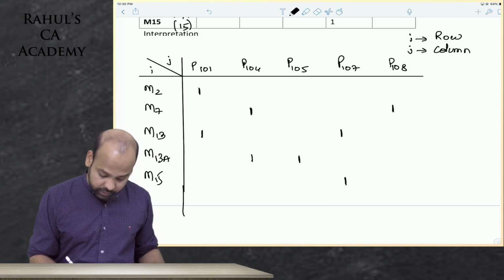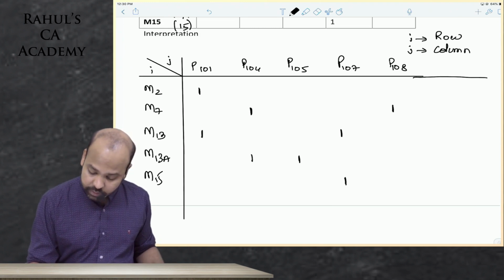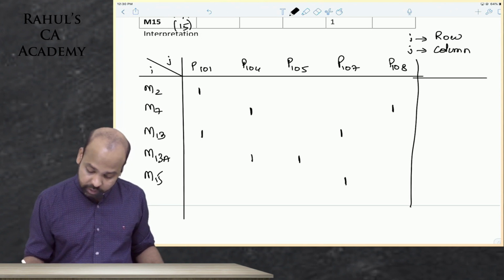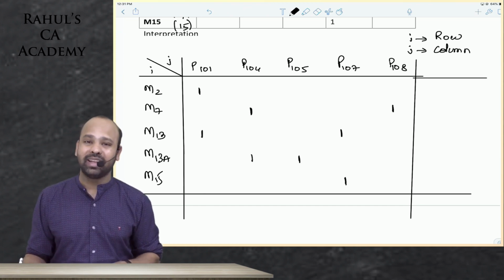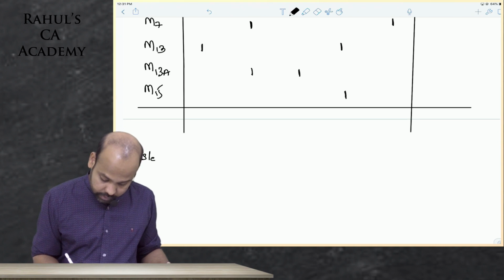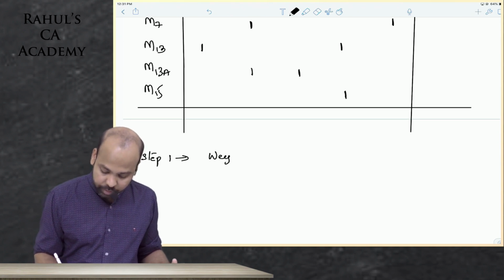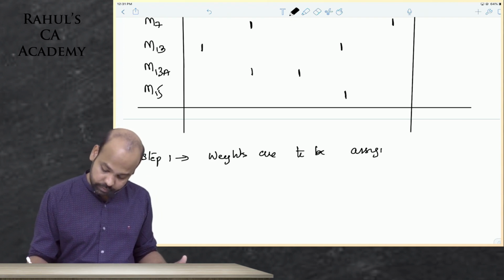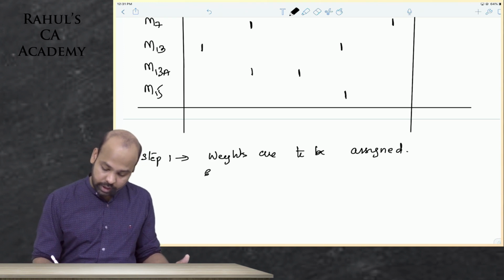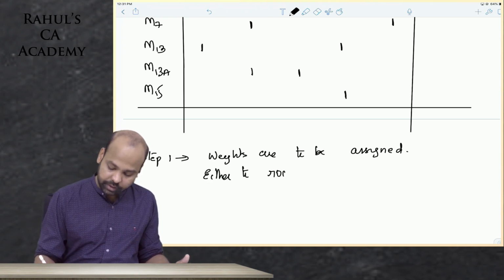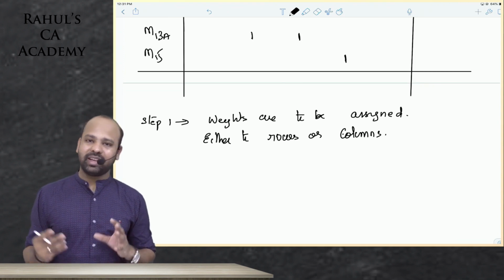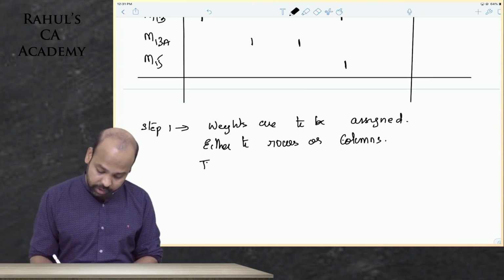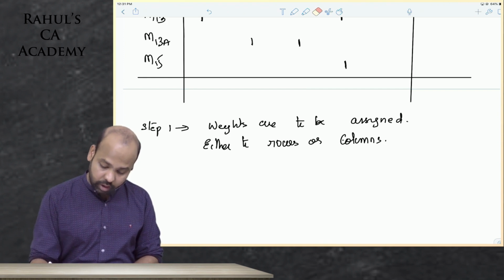Now, guys, it is up to us, beta, as to how we should proceed about this. What we do, beta, is we assign weights first. Those weights that are assigned, guys, are called binary weights. Weights are to be assigned, either to rows or columns first. Our wish, guys, because in the end the answer is not going to change. Here your ICI is starting with columns, so we will start with columns.